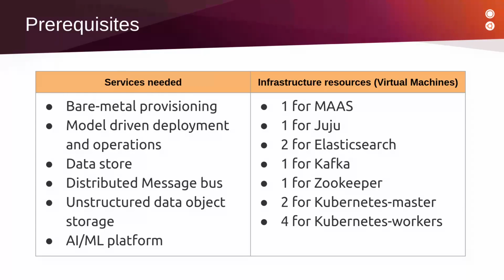To be able to provide those services, we will need at least one machine for MAAS, one machine for Juju, two machines for Elasticsearch, one for Kafka, one for Zookeeper, two for Kubernetes master, and four for Kubernetes workers.